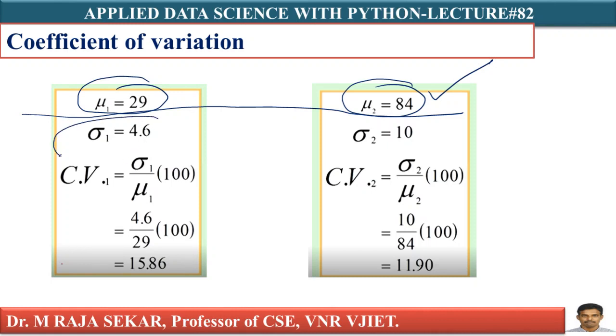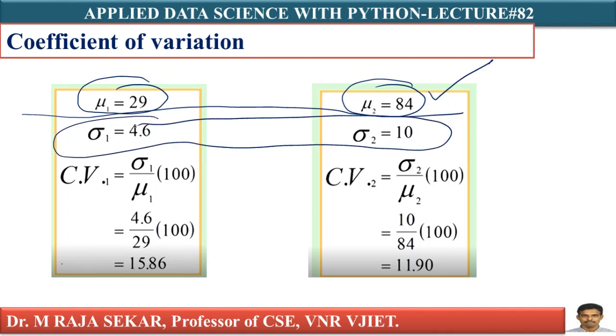But if you consider standard deviation, if it is less, it's good, isn't it? Sigma 1 is 4.6, sigma 2 is 10. This one is less, therefore I must prefer data set 1. But if you observe the mean, you have to prefer data set 2. If you observe standard deviation, I must consider the first data set. But there is a contradiction, isn't it?